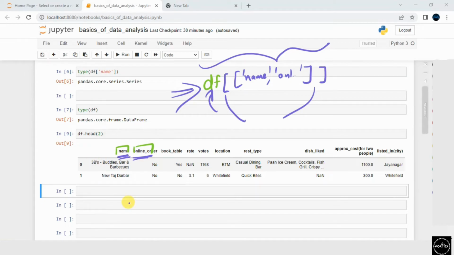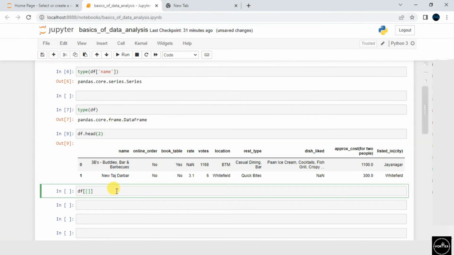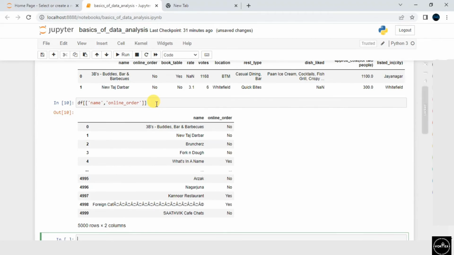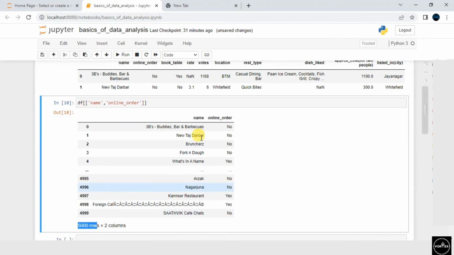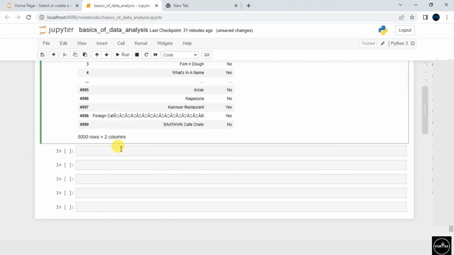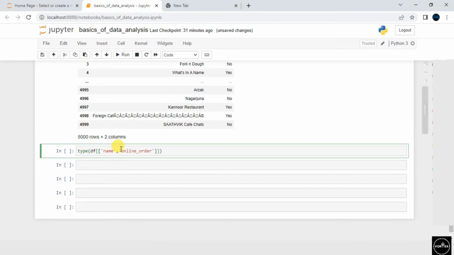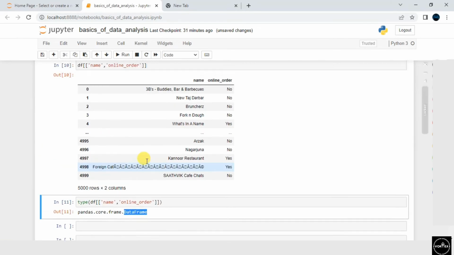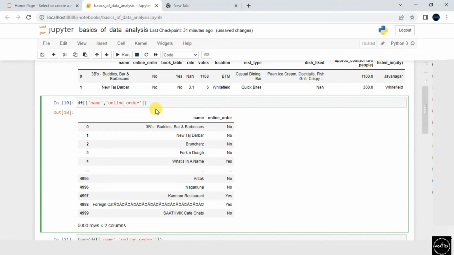So if I say DF of the first feature name, the second feature online_order, and execute that, these are the two features which have all rows and two columns. If you want to cross-check which data structure they belong to, it's always good to use the type function. If I execute it, look at this, it still belongs to data frame because we have two features. So that's all about the session.